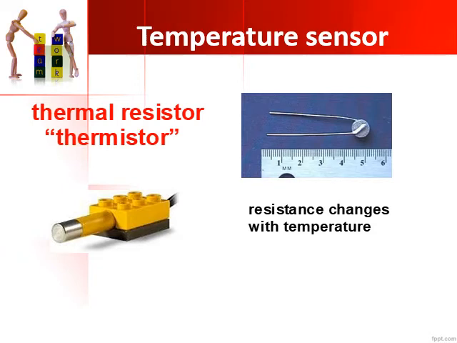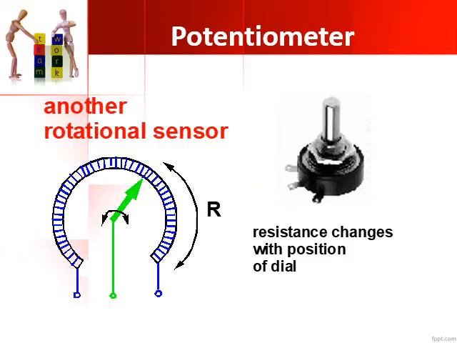And then we have the potentiometer, which is a rotational sensor, and if you observe here, the resistance changes with the position of the dial. You have a dial here, you can see this arrow mark here. As the position of this dial changes, the resistance will change, and when the resistance changes, assuming the current is constant, the corresponding voltage will also change. So that is how potentiometers are used in order to sense things.